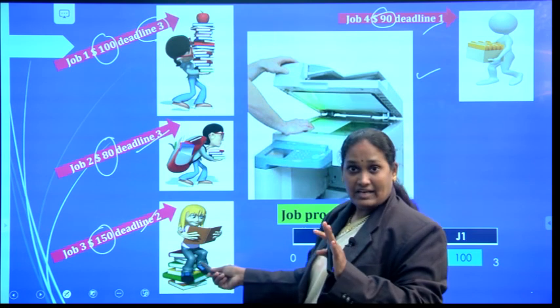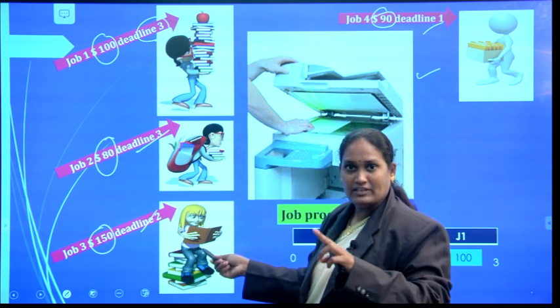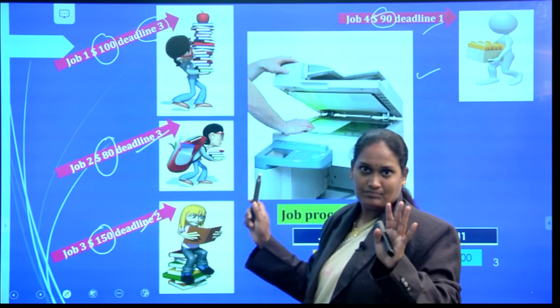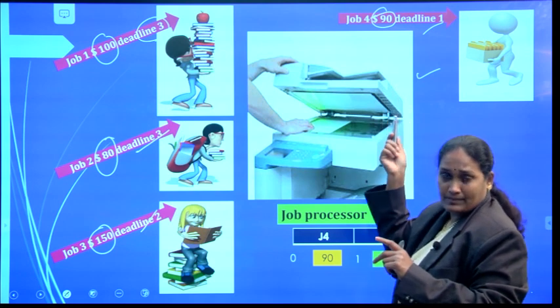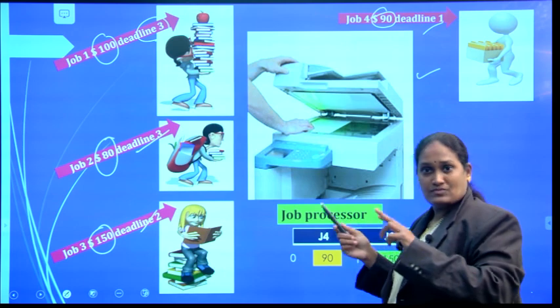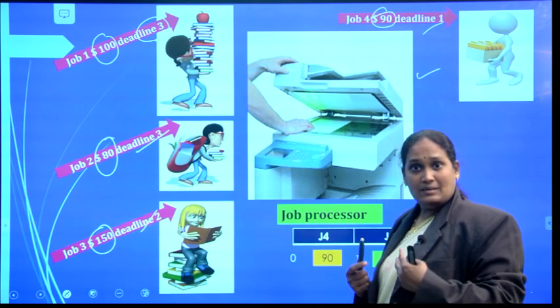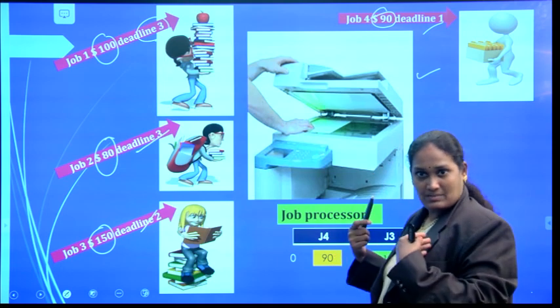This person also can wait 3 hours. This person can wait only 2 hours. Within the 2 hours, we need to complete his job and send him. And this person can wait for 1 hour only. Okay, by doing which jobs of all these 4 jobs can we earn maximum profit? If I am the shopkeeper, I have to earn the maximum profit.